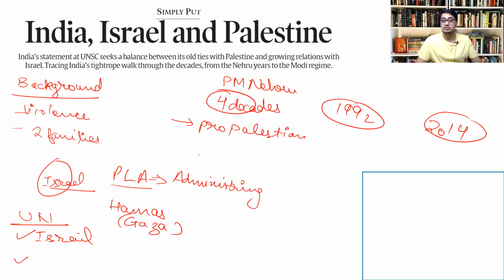Second, when the PLO was formed and the leader was there, India was categorical and was the first non-Arab country to recognize the PLO as a government. They in fact also opened diplomatic ties with the PLO, and the leader of the PLO was given a head-of-state welcome when he visited India. So these were manifestations of being pro-Palestinian and anti-Israel. How was it anti-Israel?